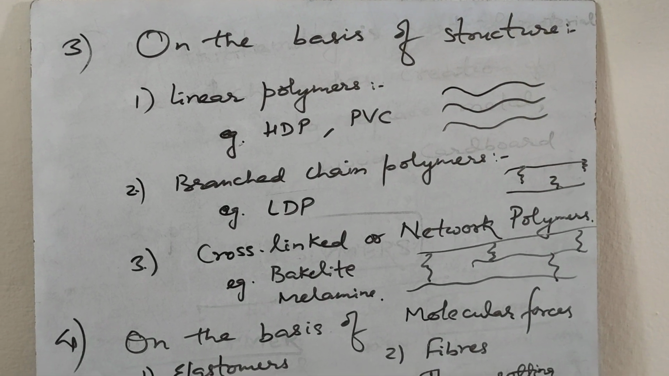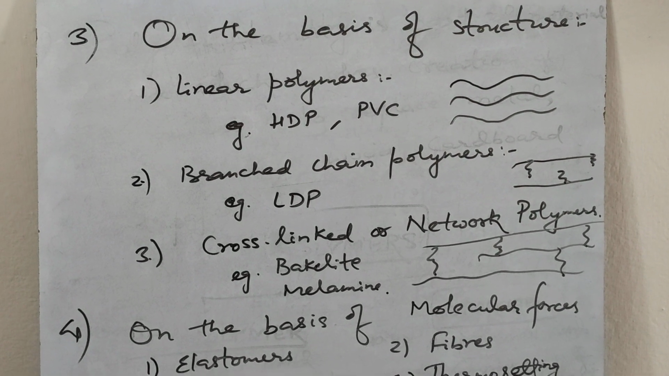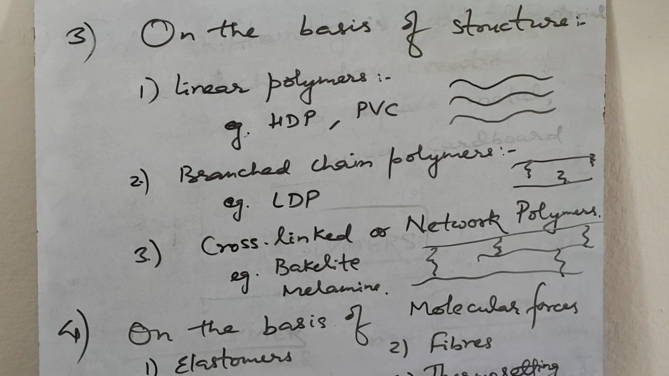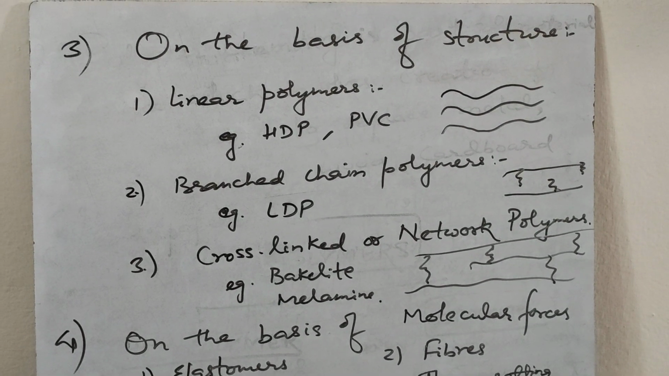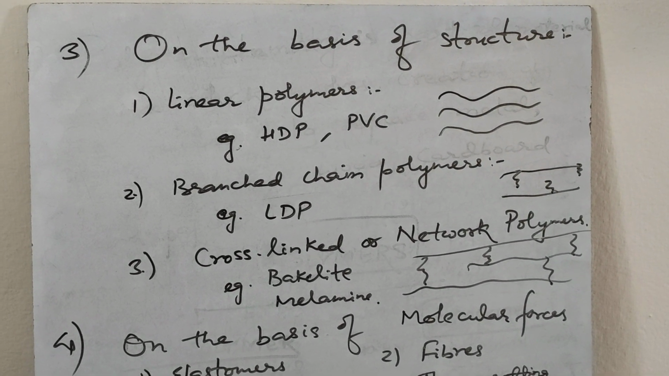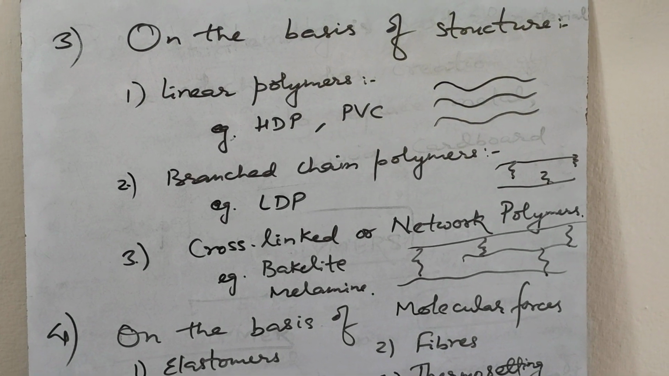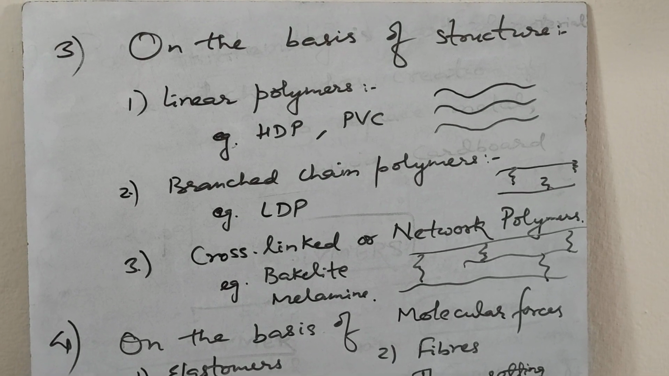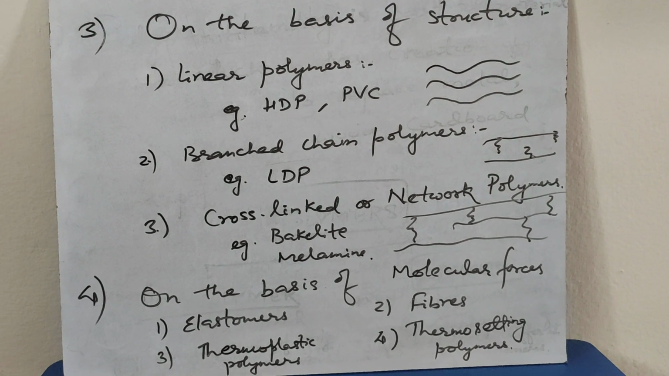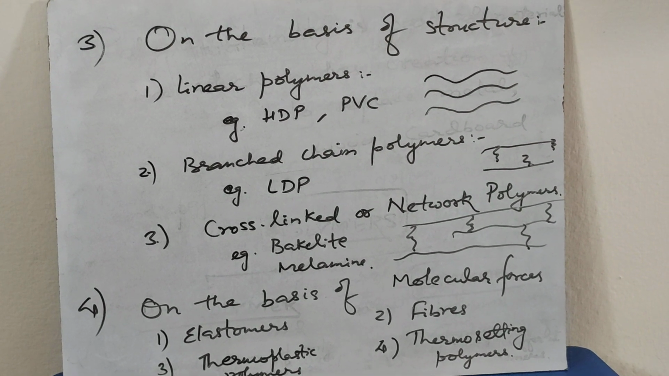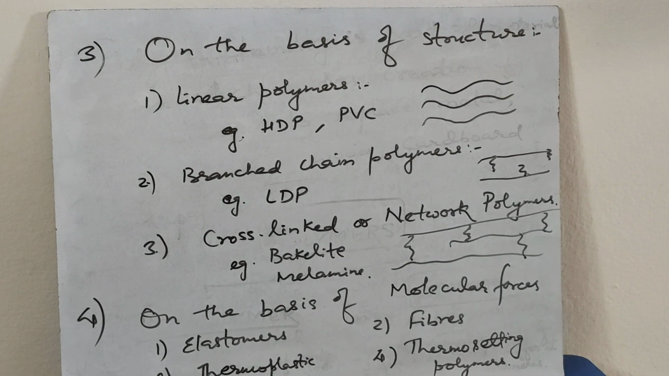Cross-linked or network polymer. These are usually formed from bifunctional and trifunctional monomer and contain strong covalent bond between various linear polymer chains. Example, bakelite, which is formed by the joining of monomers phenol and formaldehyde, and melamine. Melamine is formed by joining of melamine plus formaldehyde. So these are the example of cross-linked or network polymer. On the basis of molecular forces, polymers are of following type: elastomers, fibers, thermoplastic polymers, and thermosetting polymers.